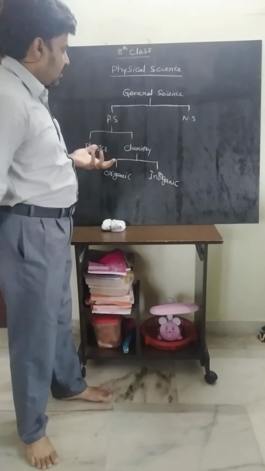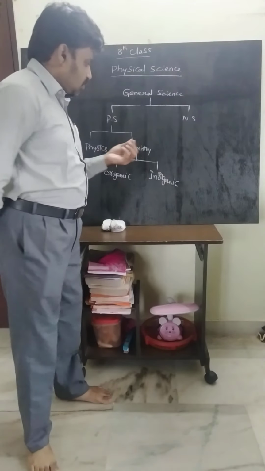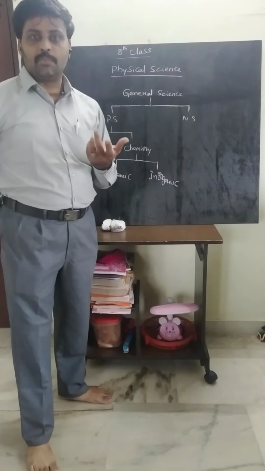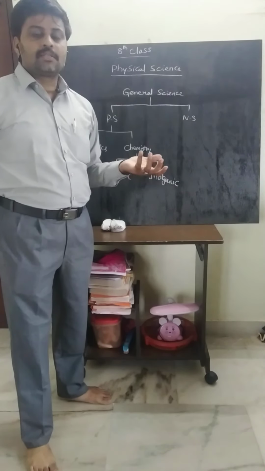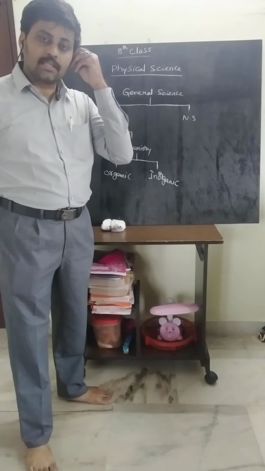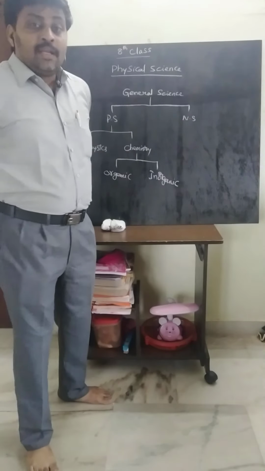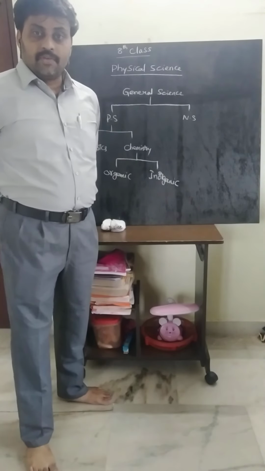But here in physical science we cannot see. When it comes to the chemistry part, there are some chemicals whose reactions we can see. But when it comes to the physics part, it deals with non-living things.